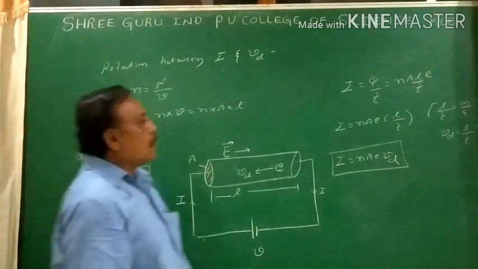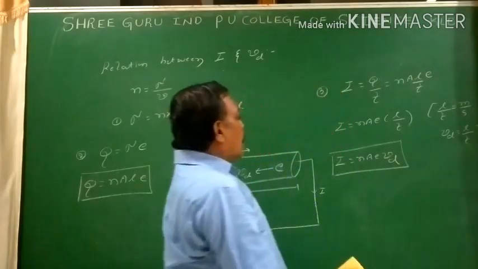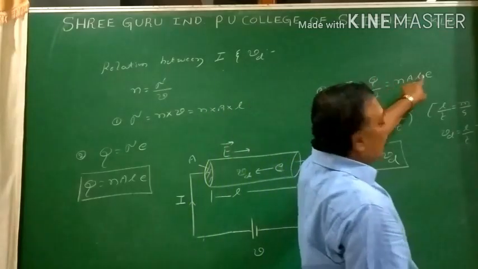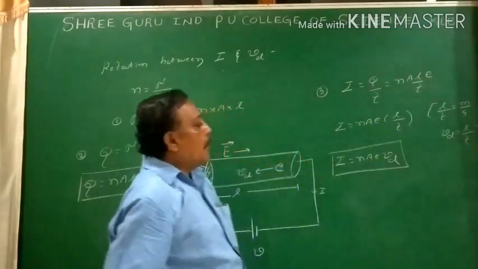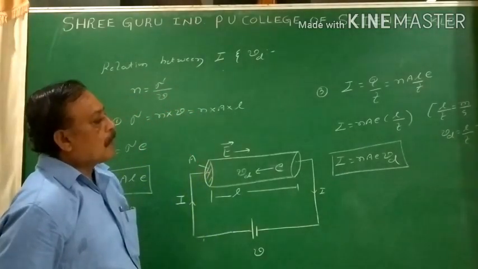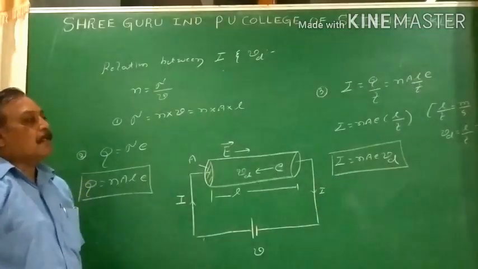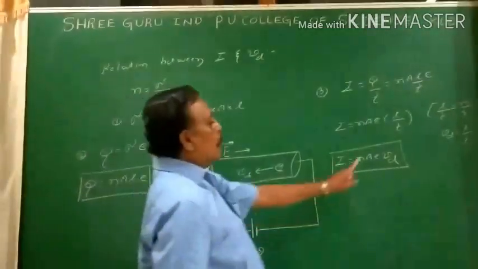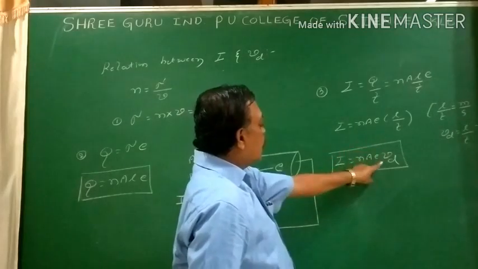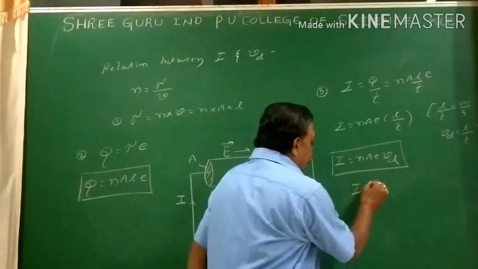Then I need the drift velocity. Then current is defined as, now this is our third step, the rate of flow of charge: I equals Q by t. So I equals nALe divided by t. L by t gives a meaningful term. L is meter, time is second, meter per second is the unit of velocity. Which velocity are the electrons moving with? Drift velocity. That is, I replace L by t by Vd. Now this is my final equation, current in terms of drift velocity: I equals nAe Vd. So current is directly proportional to drift velocity.